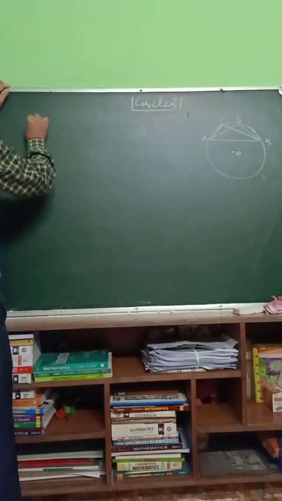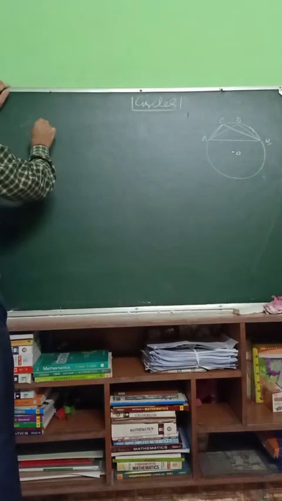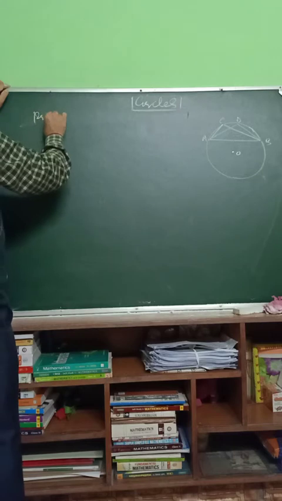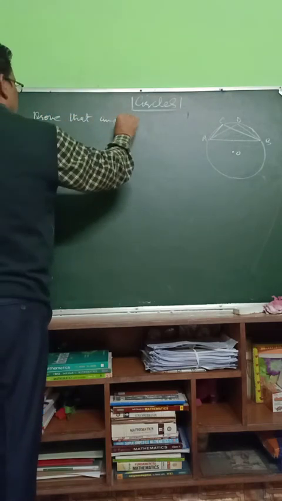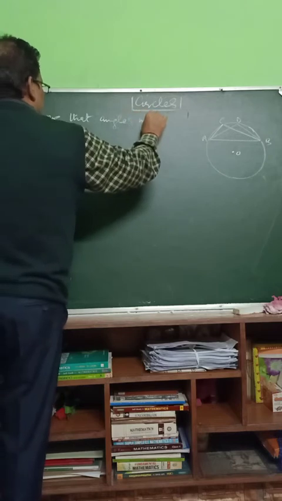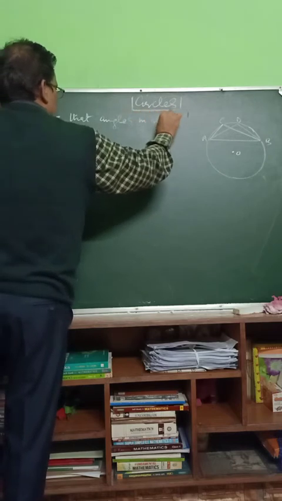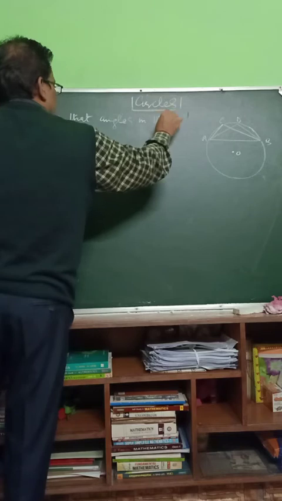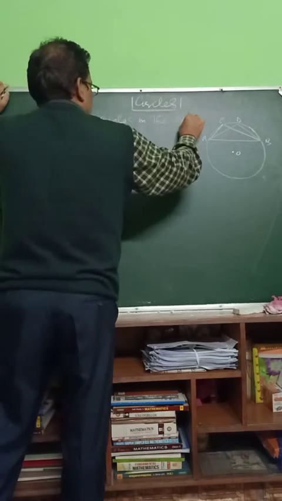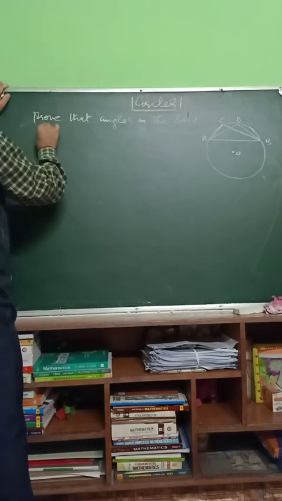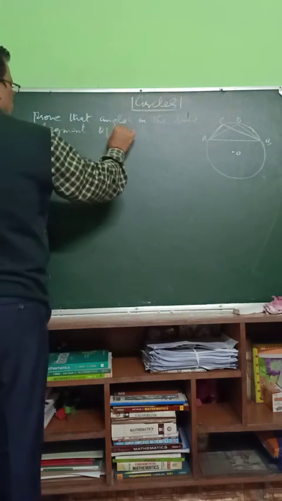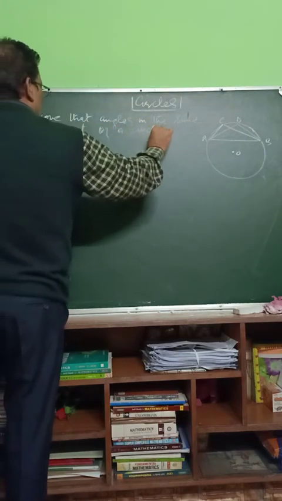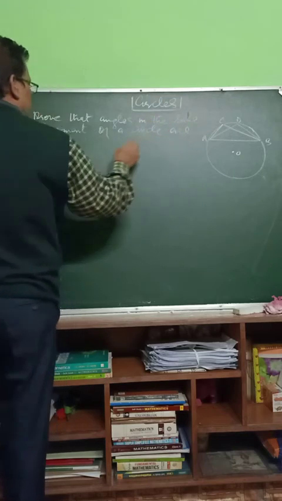Given. So what is the statement? Prove that angles in the same segment of a circle are equal.